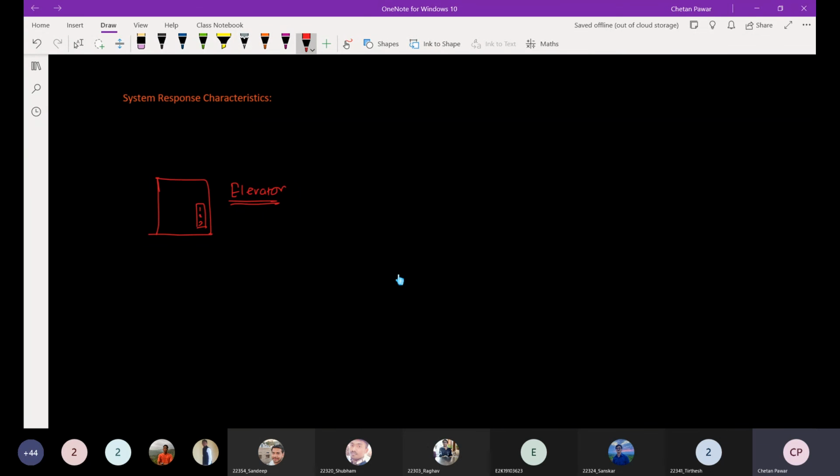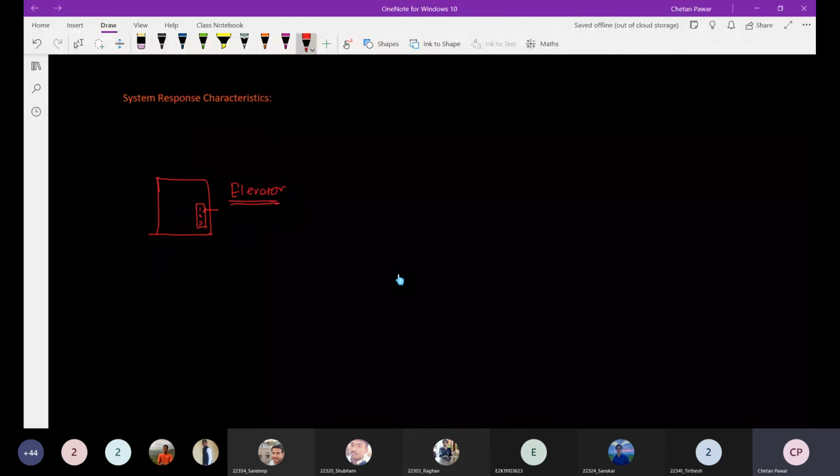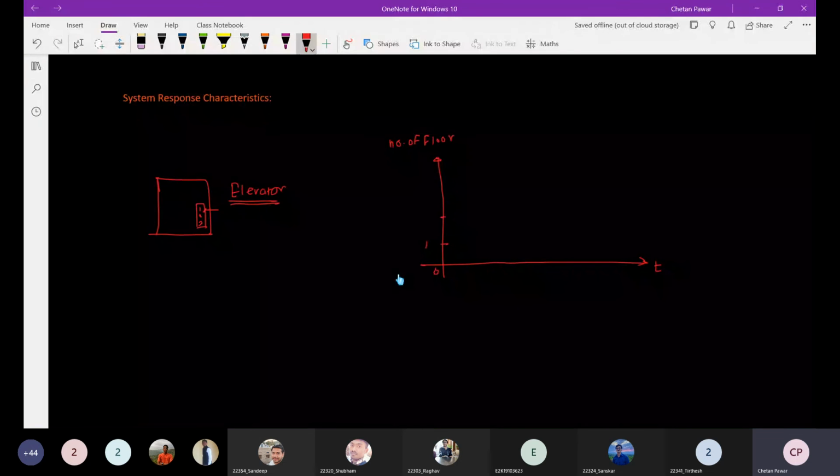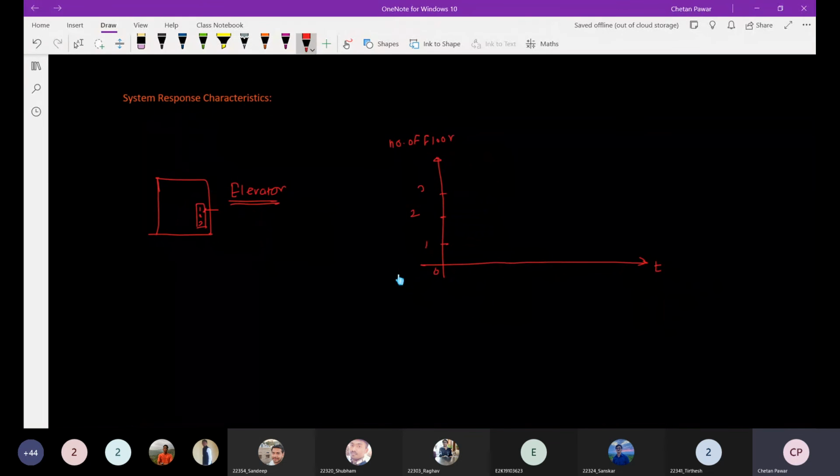If I want to go to first floor, I will press 1. Like that way, there is an elevator control mechanism, right? The control system is there. For example, if I talk about the system response, this is a time axis, and this is the number of floor. So first floor, second floor, and third floor is there.